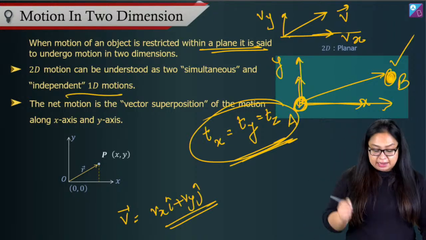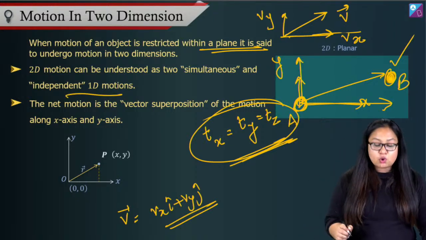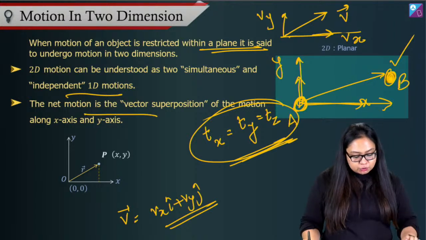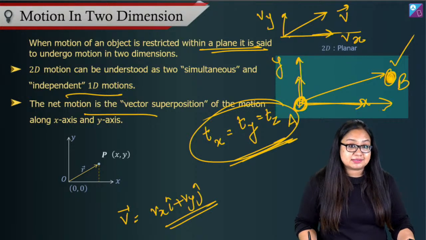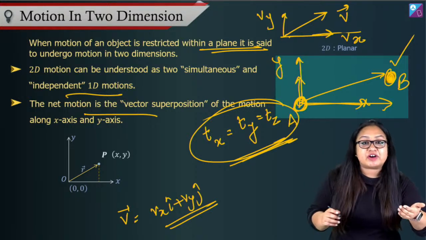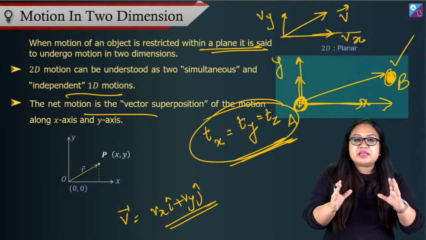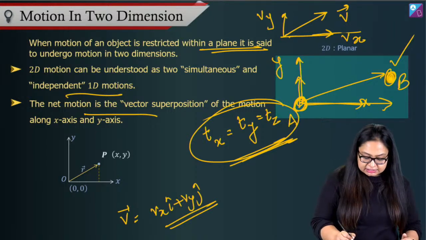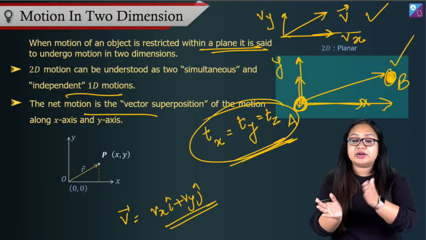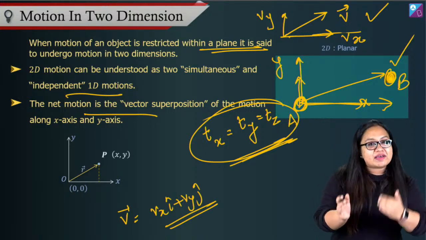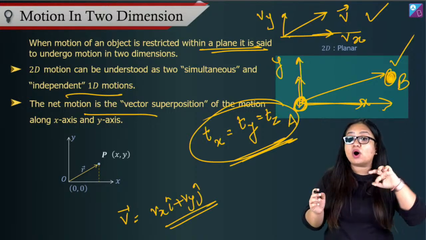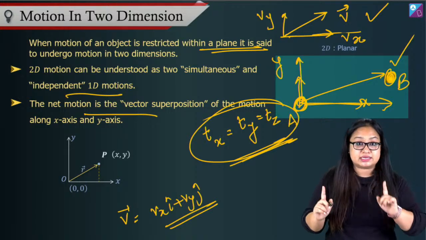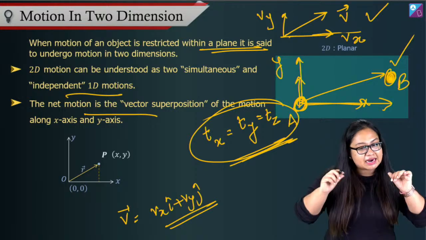as we said, it's simultaneous, independent 1D motions. So we'll say that net motion is the vector superposition of the motion along the x and y axes, right? And here we are using the fundamental of vectors. See, when we do components of a vector, when I say this is a general vector, it can be split into an x component and a y component. Then whatever is happening along the x direction will not depend on the y direction, and whatever is happening along the y direction will not depend on the x direction. Okay, that's the basic idea.